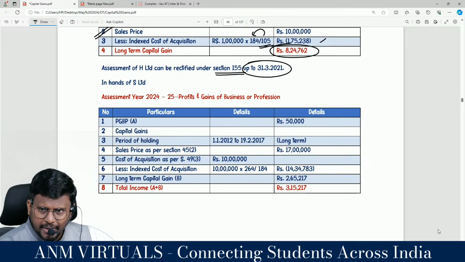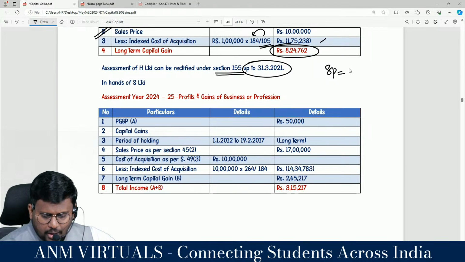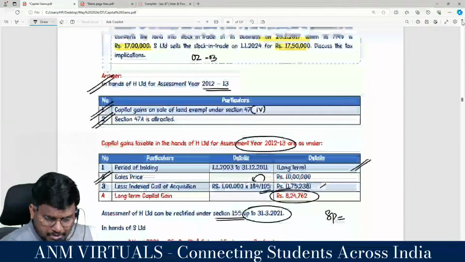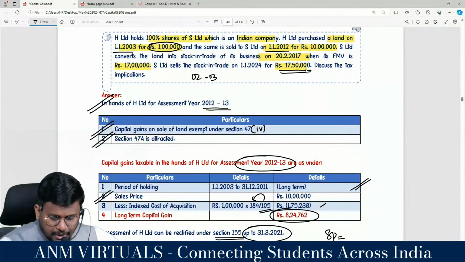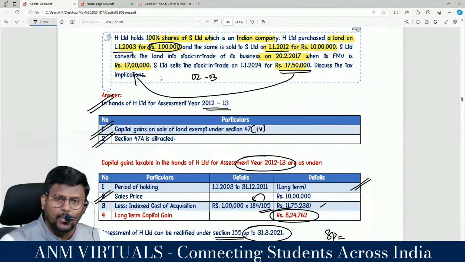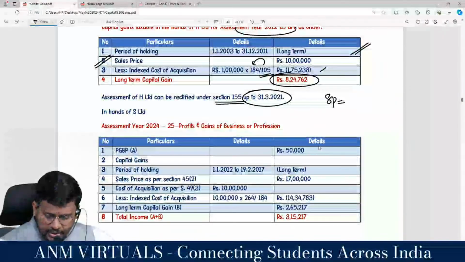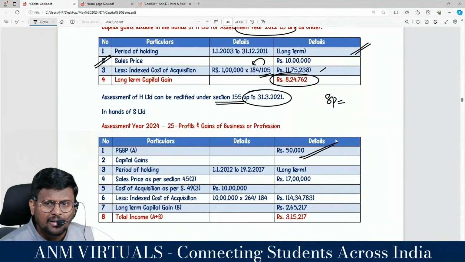Yes sir. PGBP is what is the sale price? Actually how many lakhs have they sold for? 17.5 lakhs. But on the date of conversion, what is the fair market value? 17 lakh. So what is the gap? This 50,000 should be parked under PGBP.